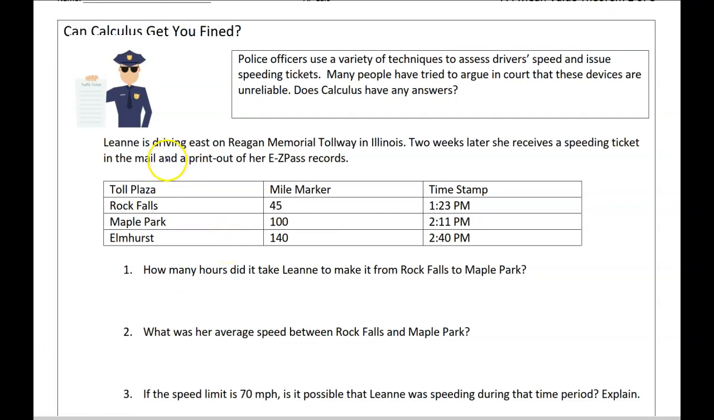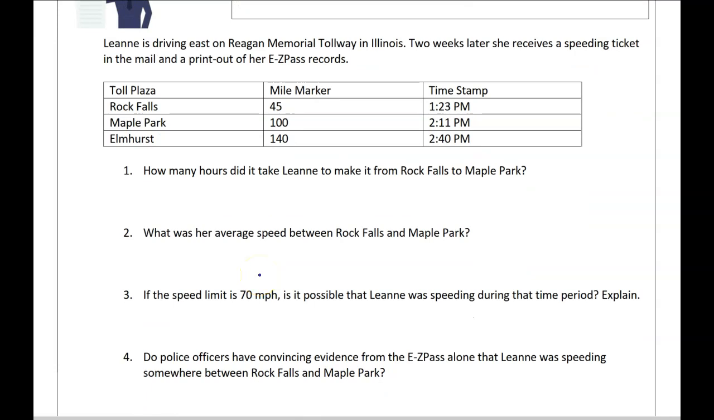So again, we're considering somebody driving on the tollway and getting a speeding ticket based on their Easy Pass, like their tollway pass. So we're going to use these questions to explore this idea a little bit. And what we'll see is it's really similar to the intermediate value theorem.